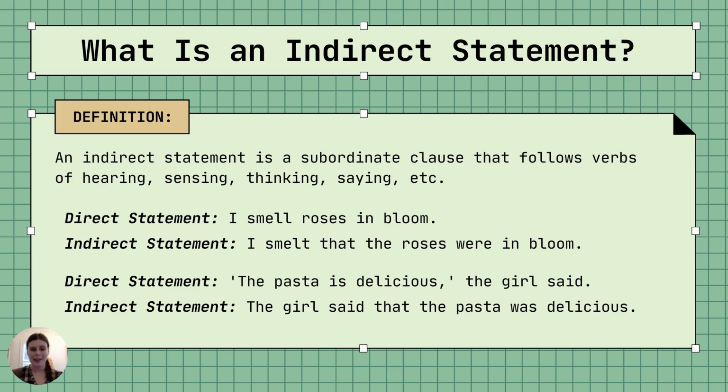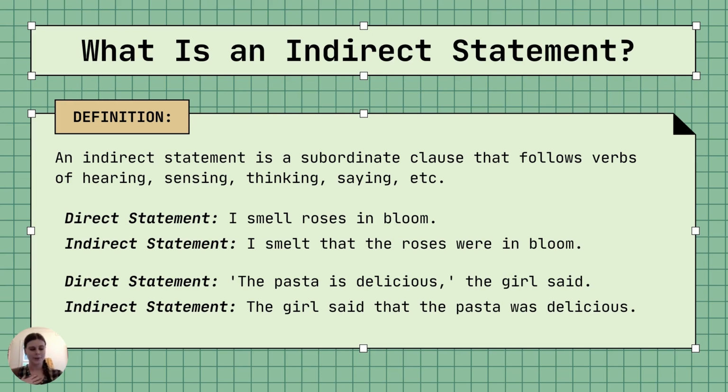Now, the key characteristic of a subordinate clause is that it can't stand on its own without the main clause, right? So, I like tea, as in I am a girl and I like tea, the clause I like tea can stand on its own. But if I said the sentence, I am a girl who likes tea, who likes tea cannot stand on its own unless it's a question.